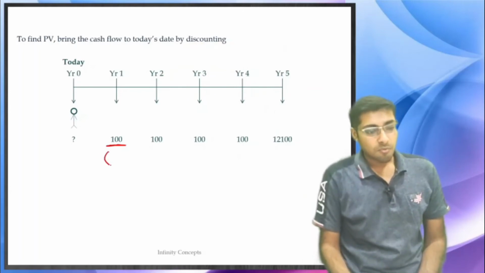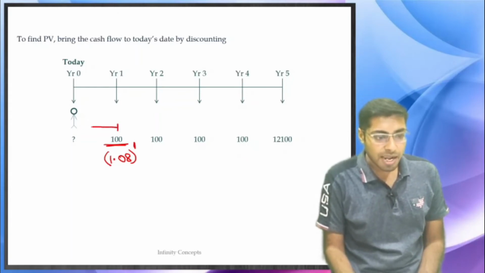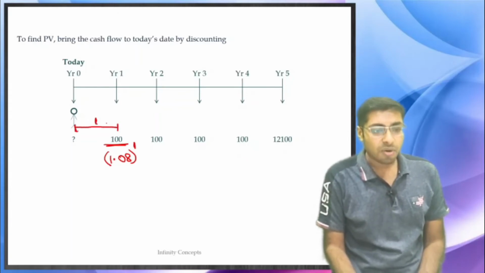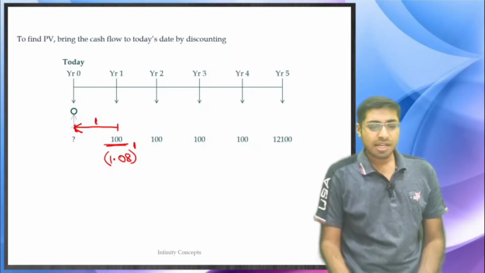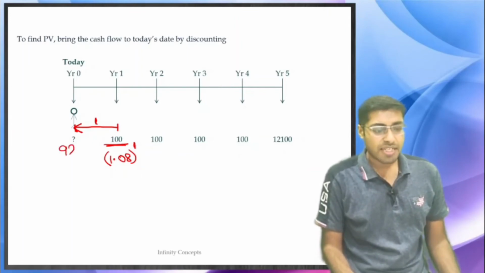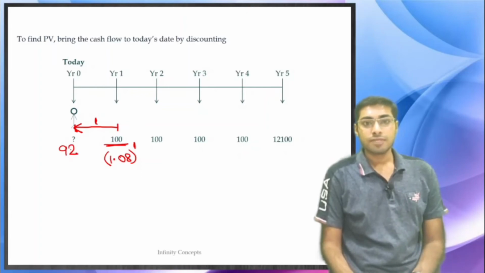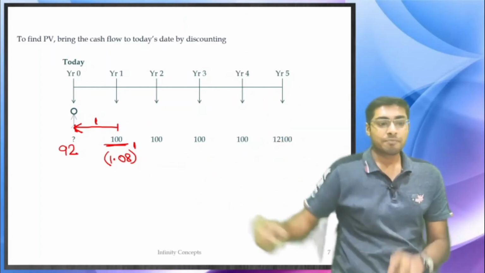That is 1.08 to the power 1, because this 100 has to come behind by only 1 year. So divide by 1.08 to the power 1. It comes to, just as an example, 92. So today's 92 is worth 100 after 1 year.